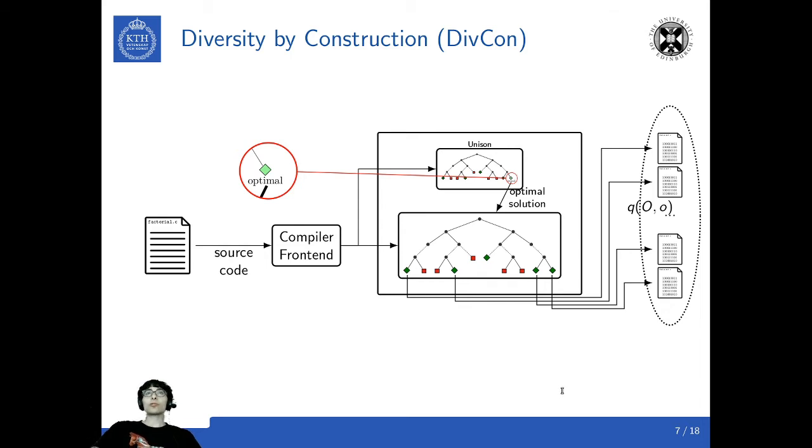So our approach, diversity by construction, generates a large number of variants that correspond to solutions to the constraint-based compiler backend, and at the same time we are able to control the quality of the generated code by using the optimal solution provided by Unison.